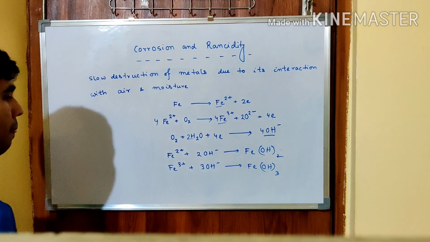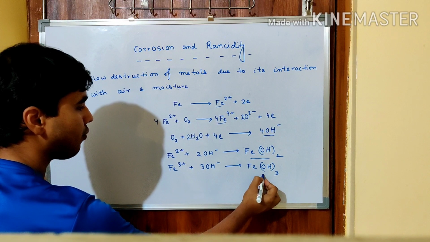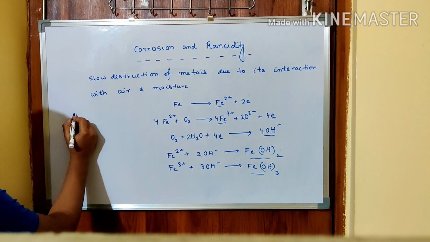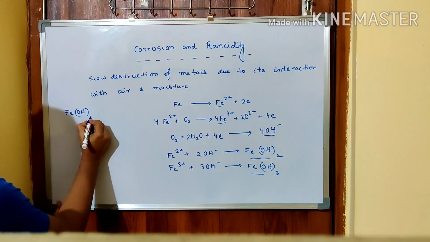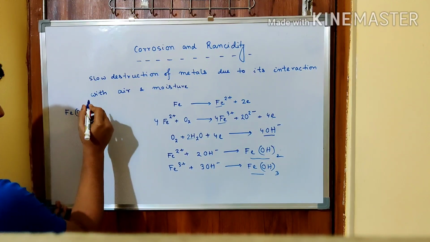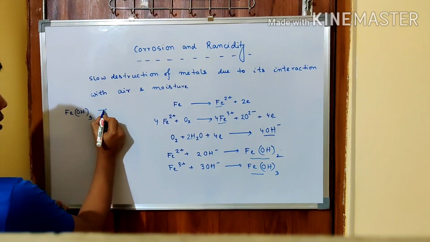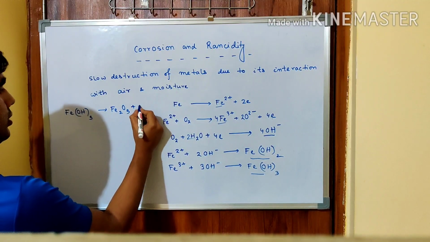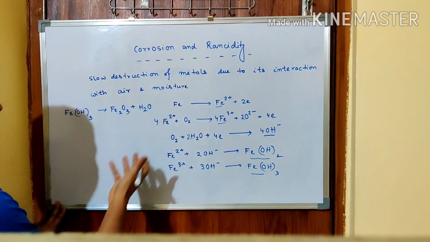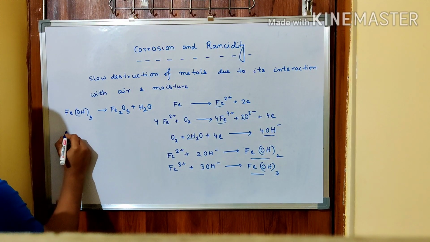After this, when the hydroxides are formed, they can be dehydrated into Fe2O3 plus water.